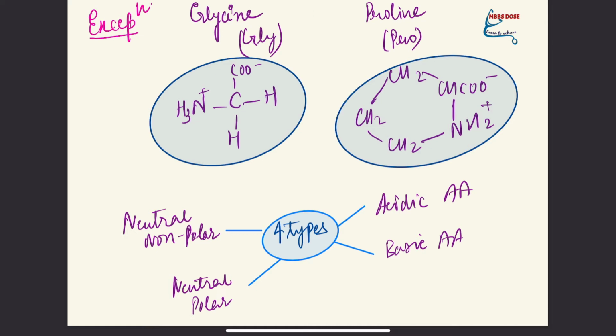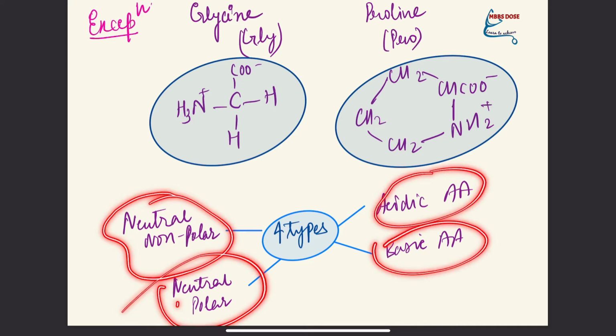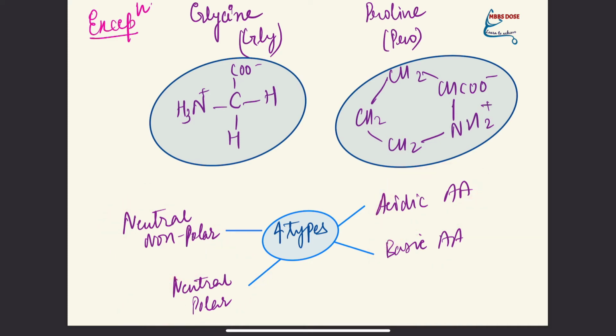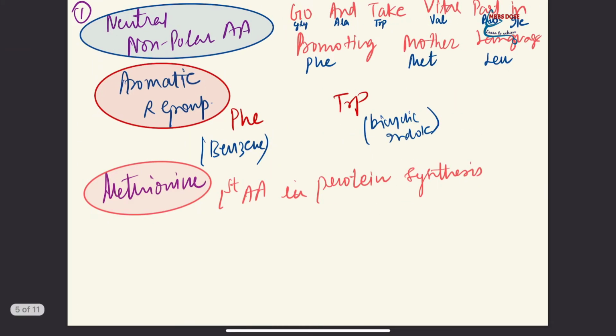Now we have neutral non-polar amino acids, neutral polar amino acids, acidic amino acids and basic amino acids as the four types of amino acids. First we will talk about neutral non-polar amino acids. I have written a short mnemonic: go and take vital part in promoting mother language. This should help to remember the names of the amino acids easily: glycine, alanine, tryptophan, valine, proline, isoleucine, phenylalanine, methionine and leucine. Two of these have an aromatic R group. The R group in phenylalanine is a benzene. The R group in tryptophan is a bicyclic indole.